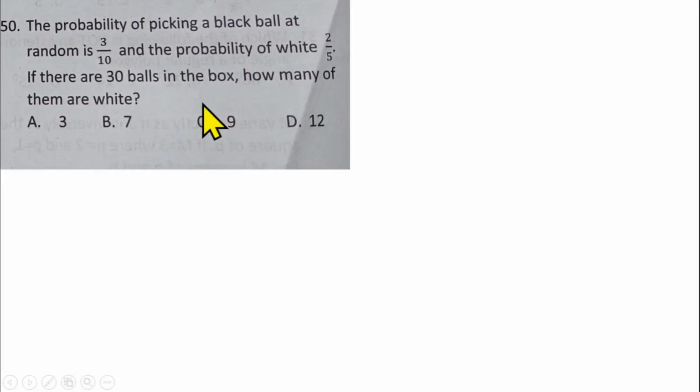The last question for the objective questions is also from probability. The probability of picking a black ball at random is 3/10, and the probability of a white ball is 2/5. If there are 30 balls in the box, how many of them are white? We are told that the 30 balls are in the box, and we don't know how many are white and we don't know how many are black. But we are told that the probability of each of them is 3/10 and 2/5.